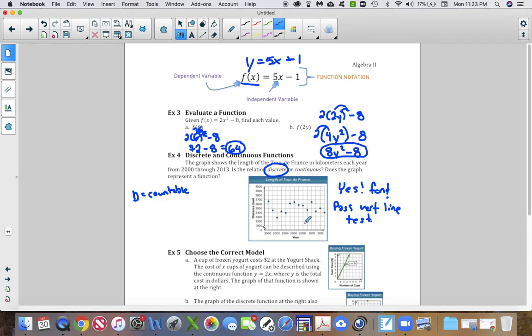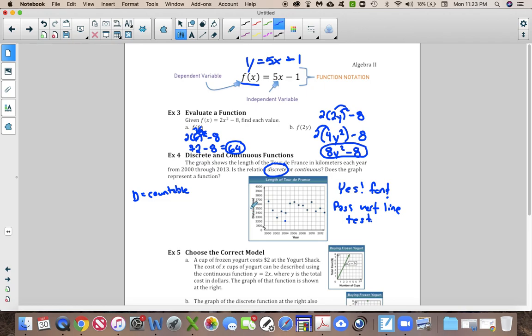Okay, now what would this mean if he didn't pass the vertical line test? That would mean that, let's say like on 2004, maybe he has a dot here and a dot there. Can you have two different races going on in 2004? Well, you could, but they never do for the Tour de France. So that's just the way that works. So 2004 does not have two dots associated with him. He only has one dot, as do all of the other years. So he passes the vertical line test. Yes, this is a function. He is a discrete function.